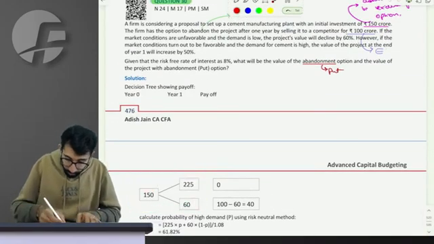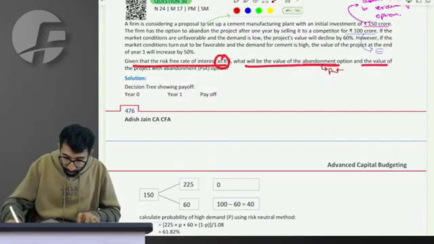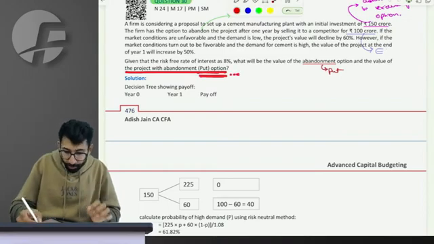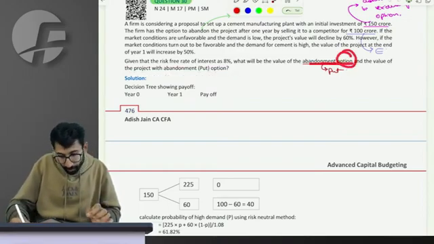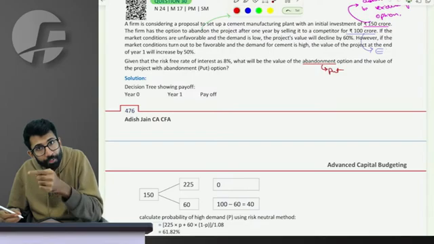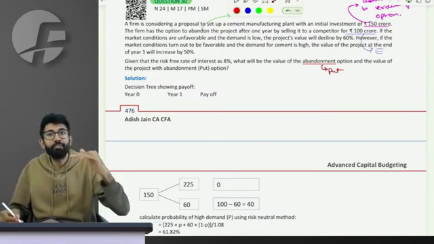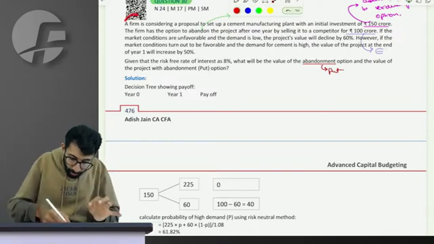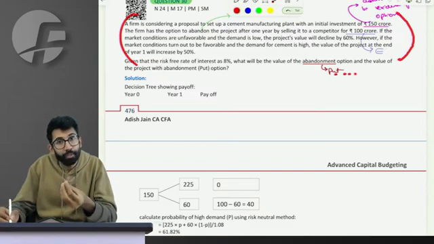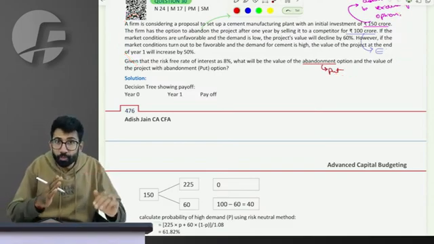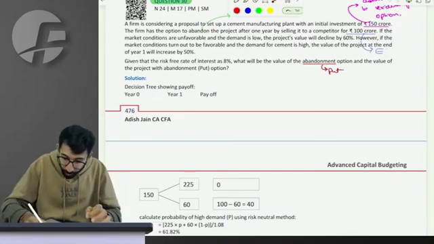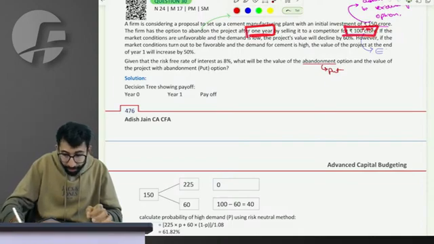Fine, cool. Given the risk-free rate is 8%, find the value of the option and value of the project with the abandonment option. Sir, what do you mean by value of the abandonment option? Listen to me. What is a call option? An option to buy the underlying asset. What is a put option? An option to sell the underlying asset at a particular value called the exercise price. Similar to the call and put which we have learnt in derivatives, this is also a call and put that you learn here, which is nothing but an option to sell the underlying asset, which is that entire project, after a year for a price of rupee 100 crore.